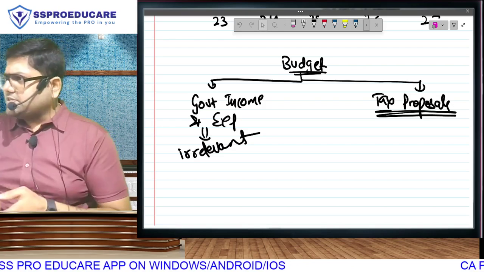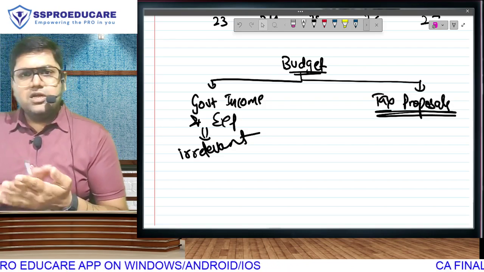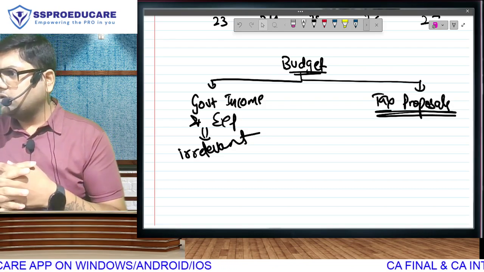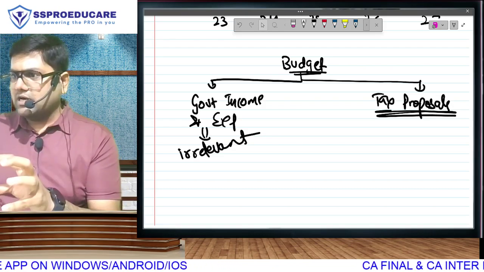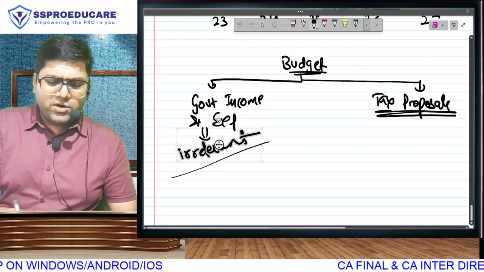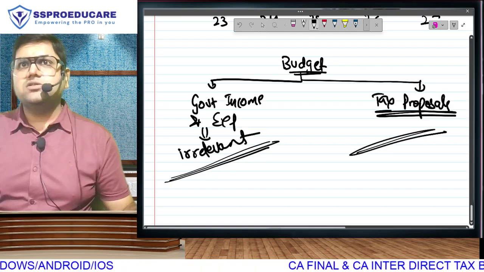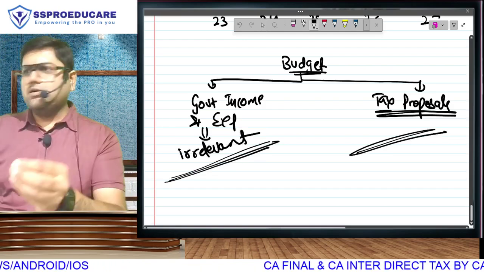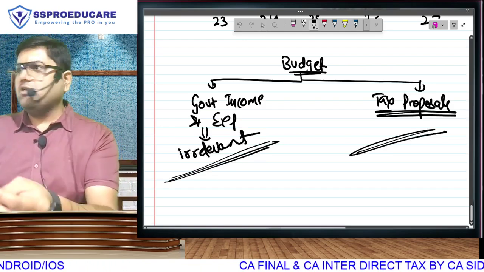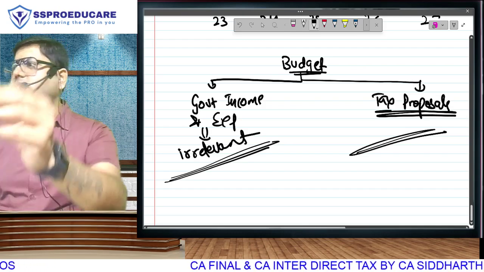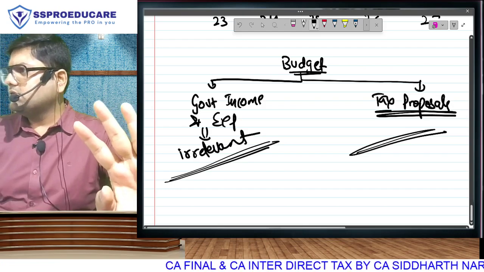And traditionally, since the time I am in Chartered Accountancy, my system has always been that on 1st February, I don't take the morning slot, evening slot. 11 o'clock, I start watching the budget speech. At about 11:40, 45, maximum 12 o'clock, this part gets over. I start making the notes at 12 o'clock. About 12:30, this part gets over. My mother will always come and ask at 12:30 food. I will eat at 12:30, 12:45, I'll finish my food. 1 o'clock, I'll leave for my lectures.